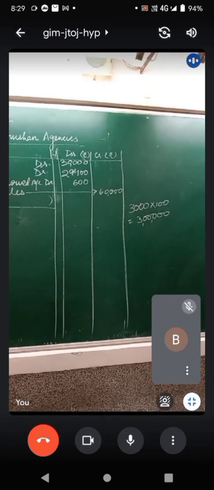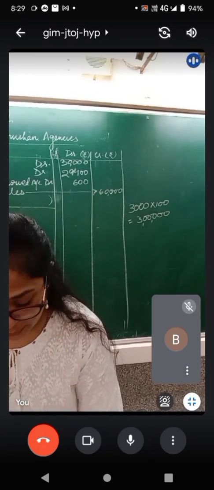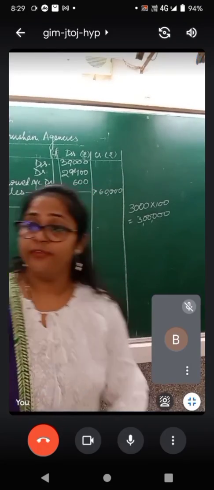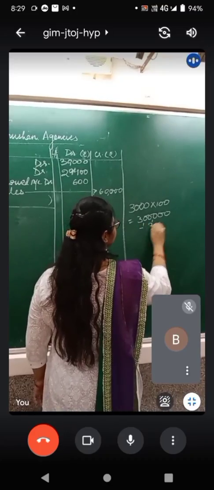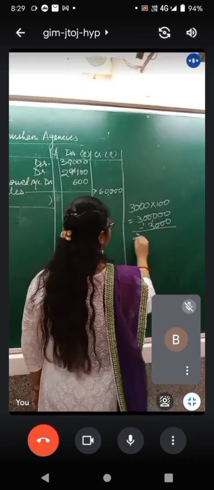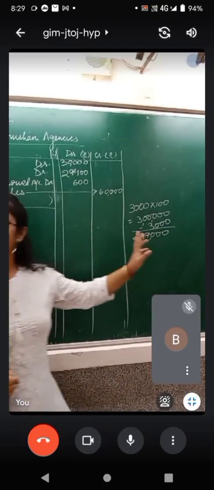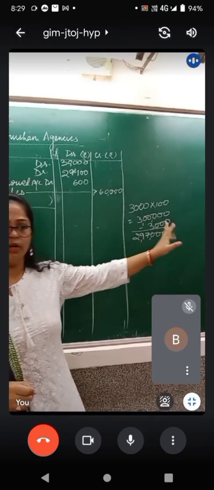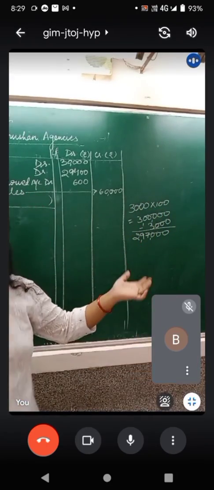So 3,000 shawls at rupees 100, total sales 3 lakh rupees. Allowed 10% trade discount. First of all, we allowed 10% of the trade discount. So 3 lakh minus 3,000. It will be 2,97,000. Now since this is trade discount, we are not going to mention this 3,000 as received or allowed or anything, we will directly minus it.